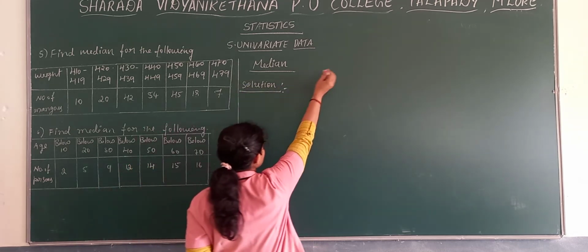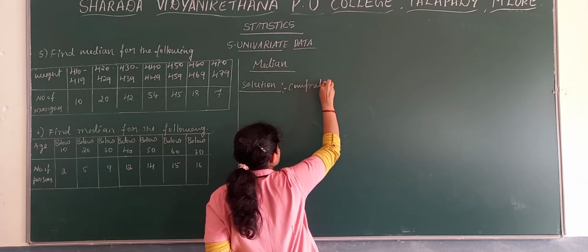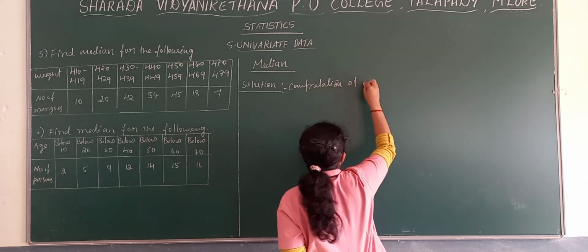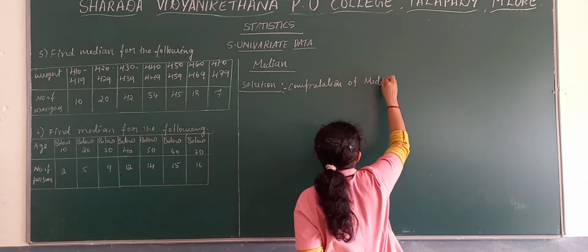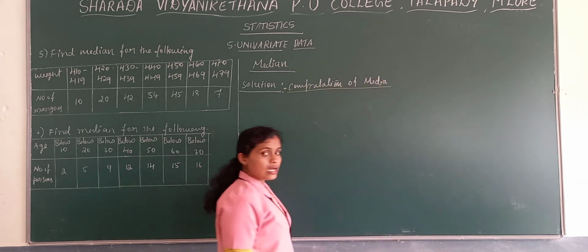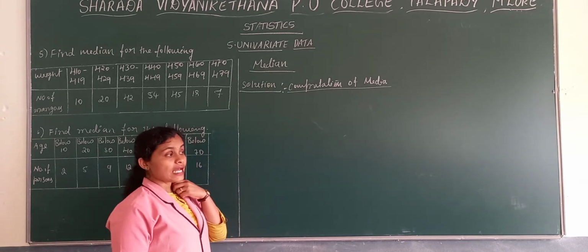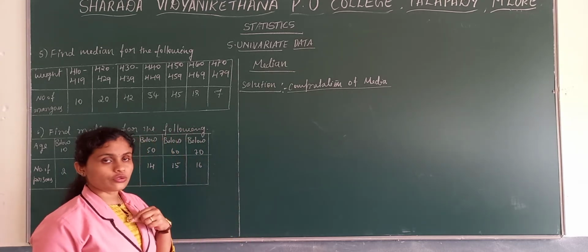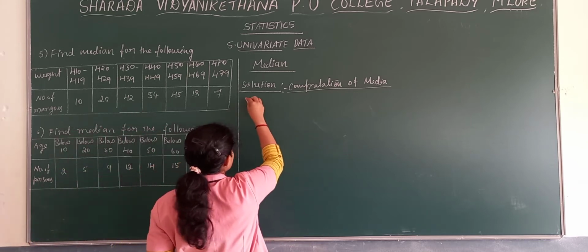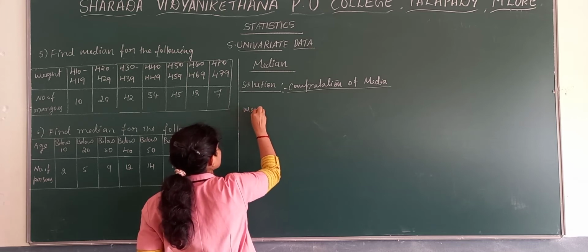Computation of median. If we observe the data, it's grouped data. In case of grouped data, it is inclusive form. So what do we need to do? We need to convert into exclusive form. So here, the class intervals or weights, you can take weights.